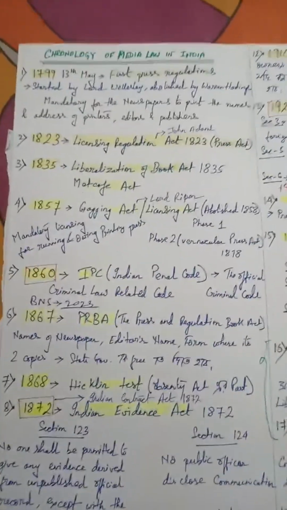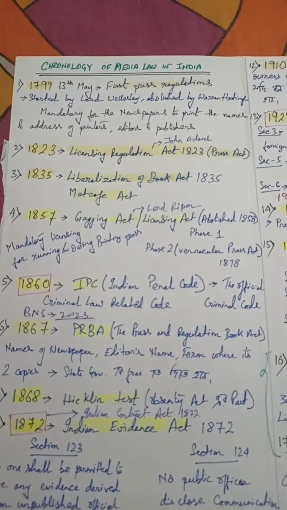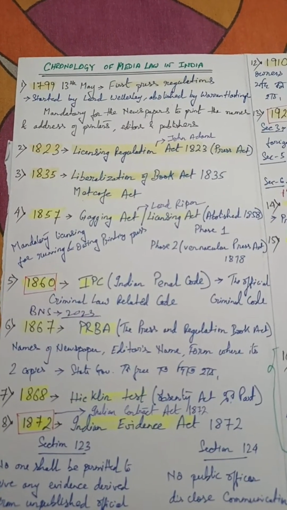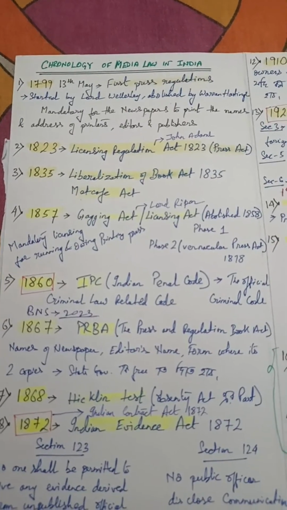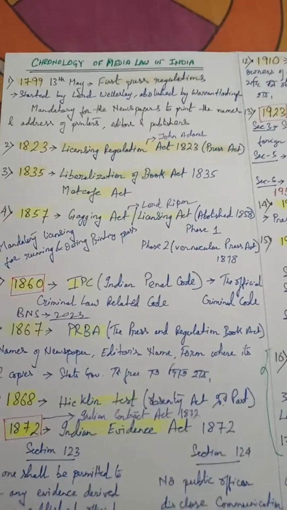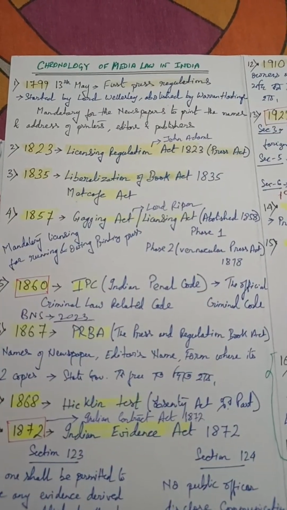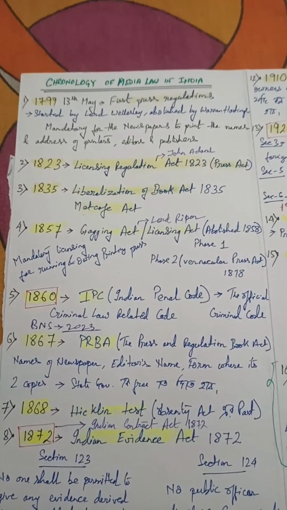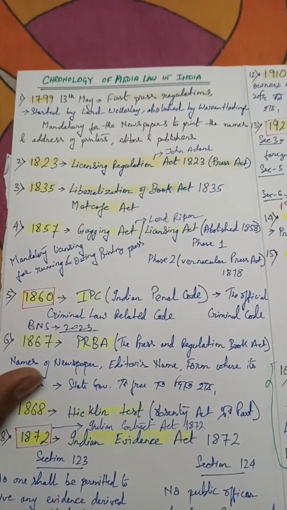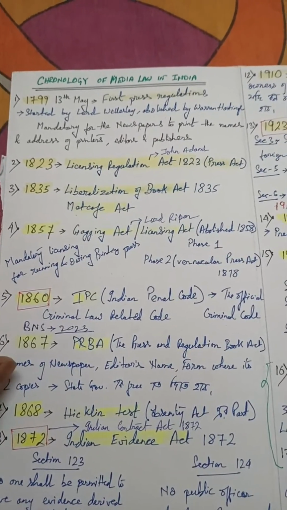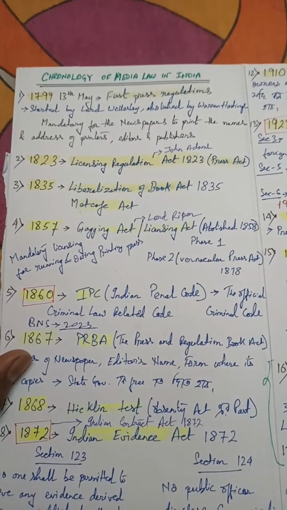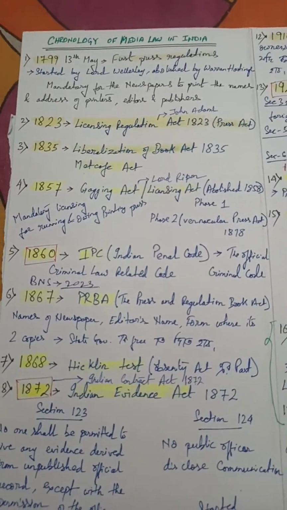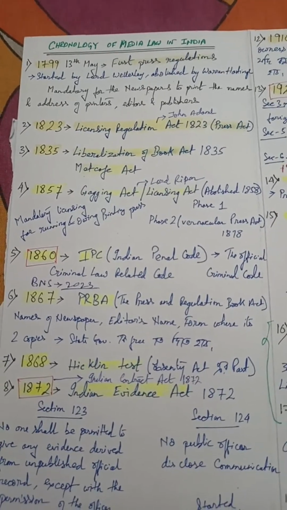So if we trace back the chronology of press law in India: in 1799, 13th May, the first press regulation was started by Lord Wellesley, abolished by Warren Hastings. It was mandatory for the newspaper to print the names and addresses of printers, editors and publishers. Next came 1823, the Licensing Regulation Act of John Adams, the 1823 Press Act.